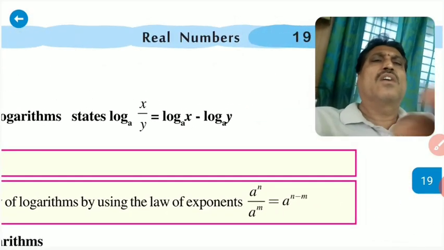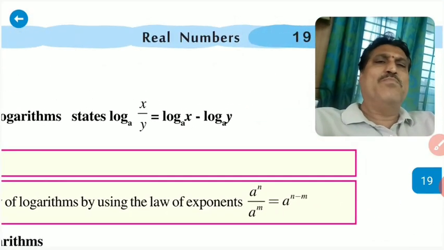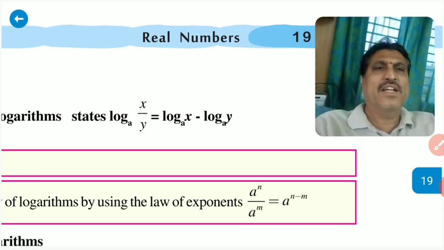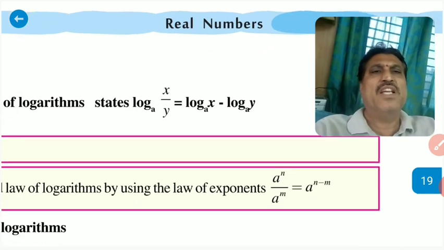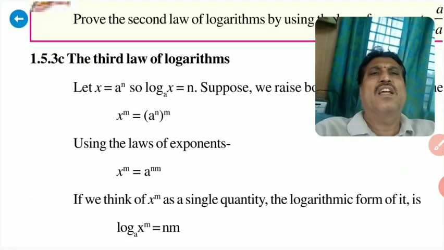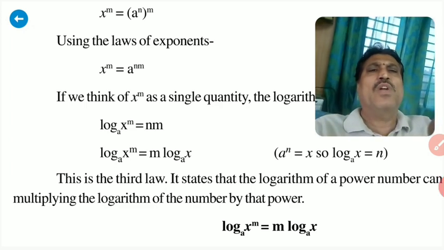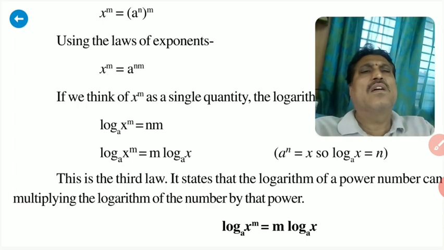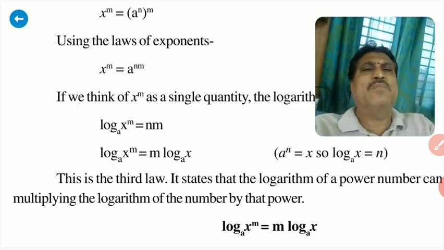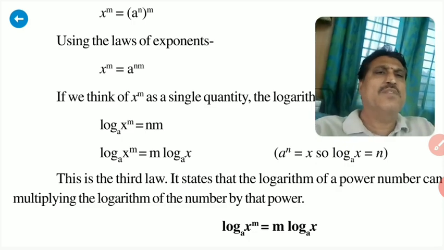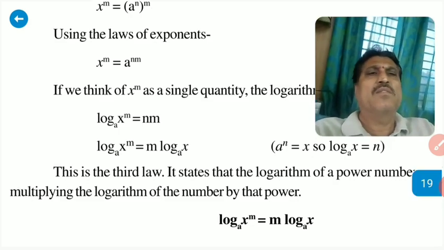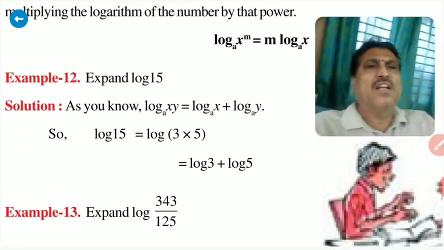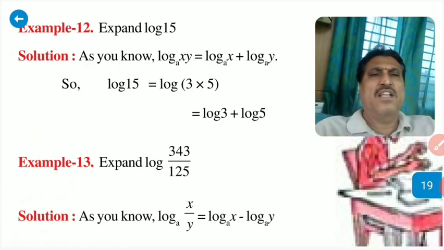Next, the quotient rule. Log x by y to the base a is equal to log x minus log y, but the bases are the same, a. Next, one more thing: log x power m to the base a. That means the power will come in front, so m log x to the base a. By using these rules, you can understand these examples.